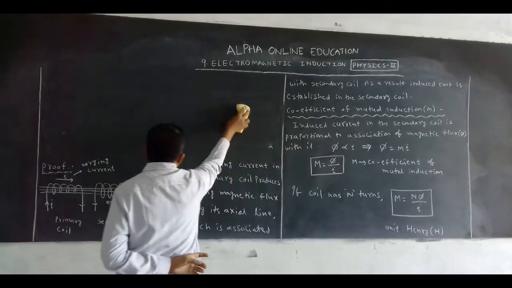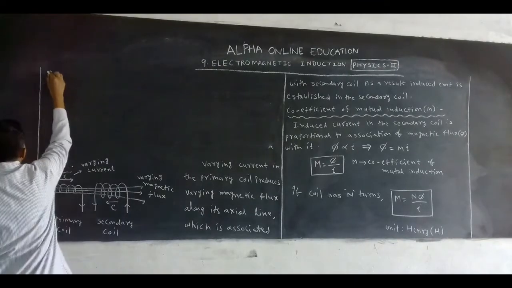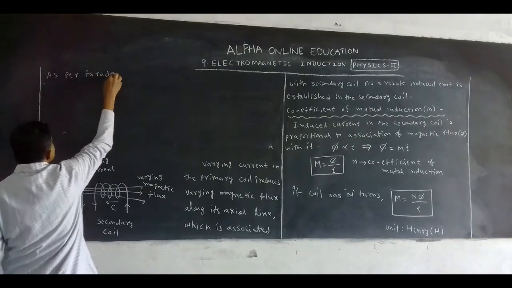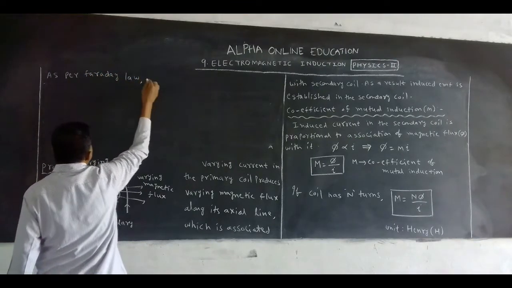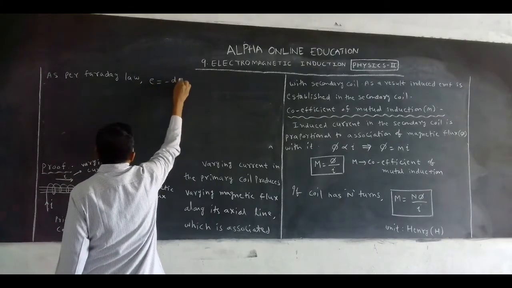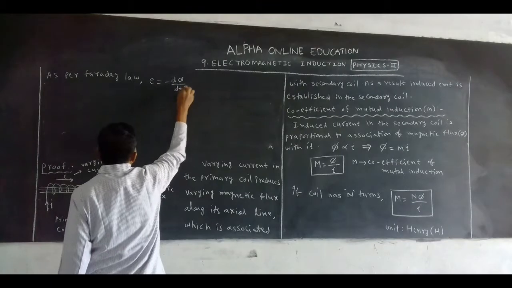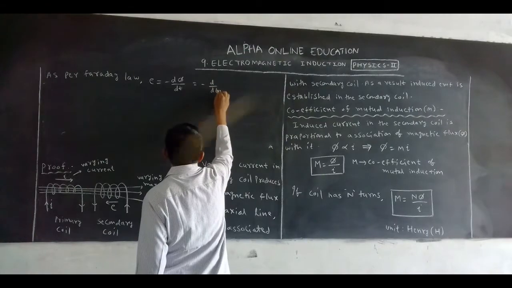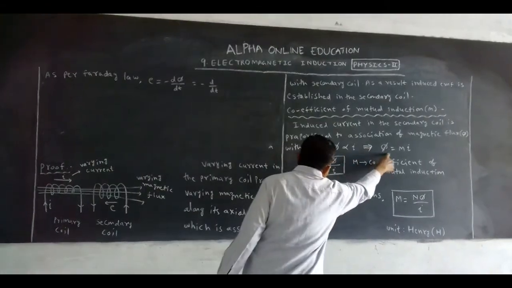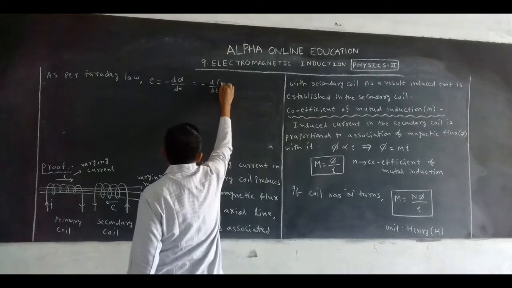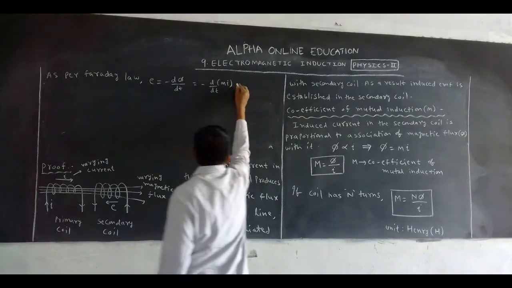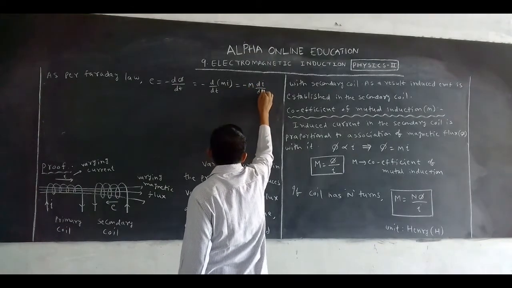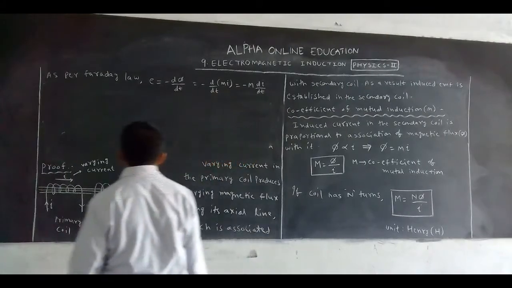Now, as per Faraday's law, E is equal to minus d phi by dt. Phi is equal to M I. M is constant, so take it outside.